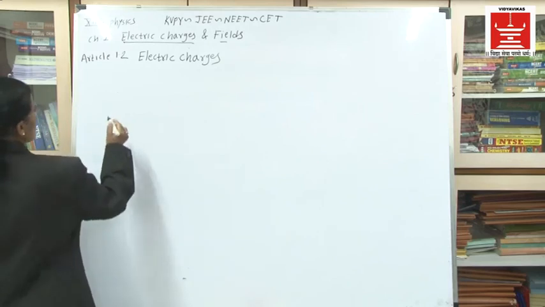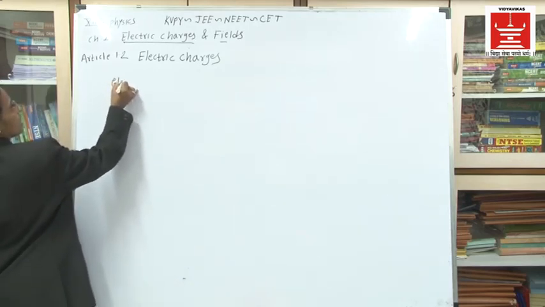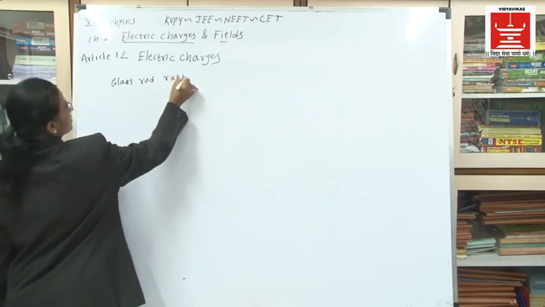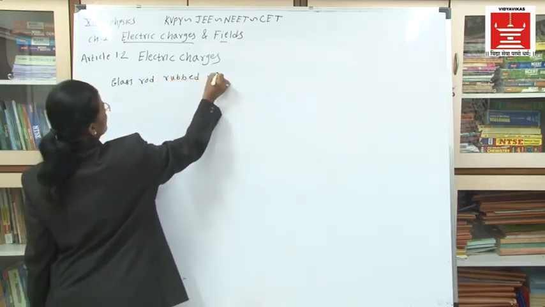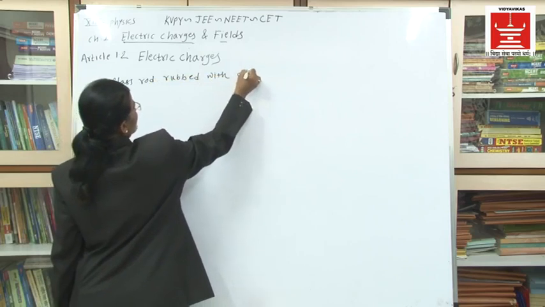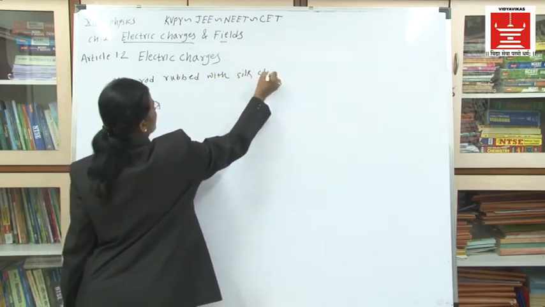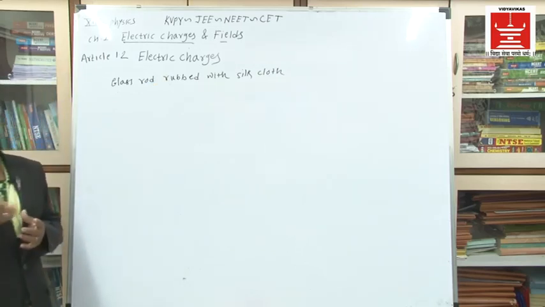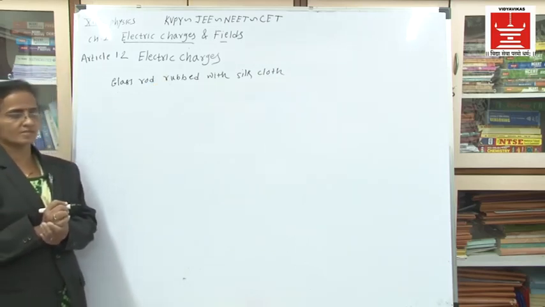Now, again the same example is taken, glass rod rubbed with silk cloth. When glass rod is rubbed with silk cloth, what exactly happens in this case?